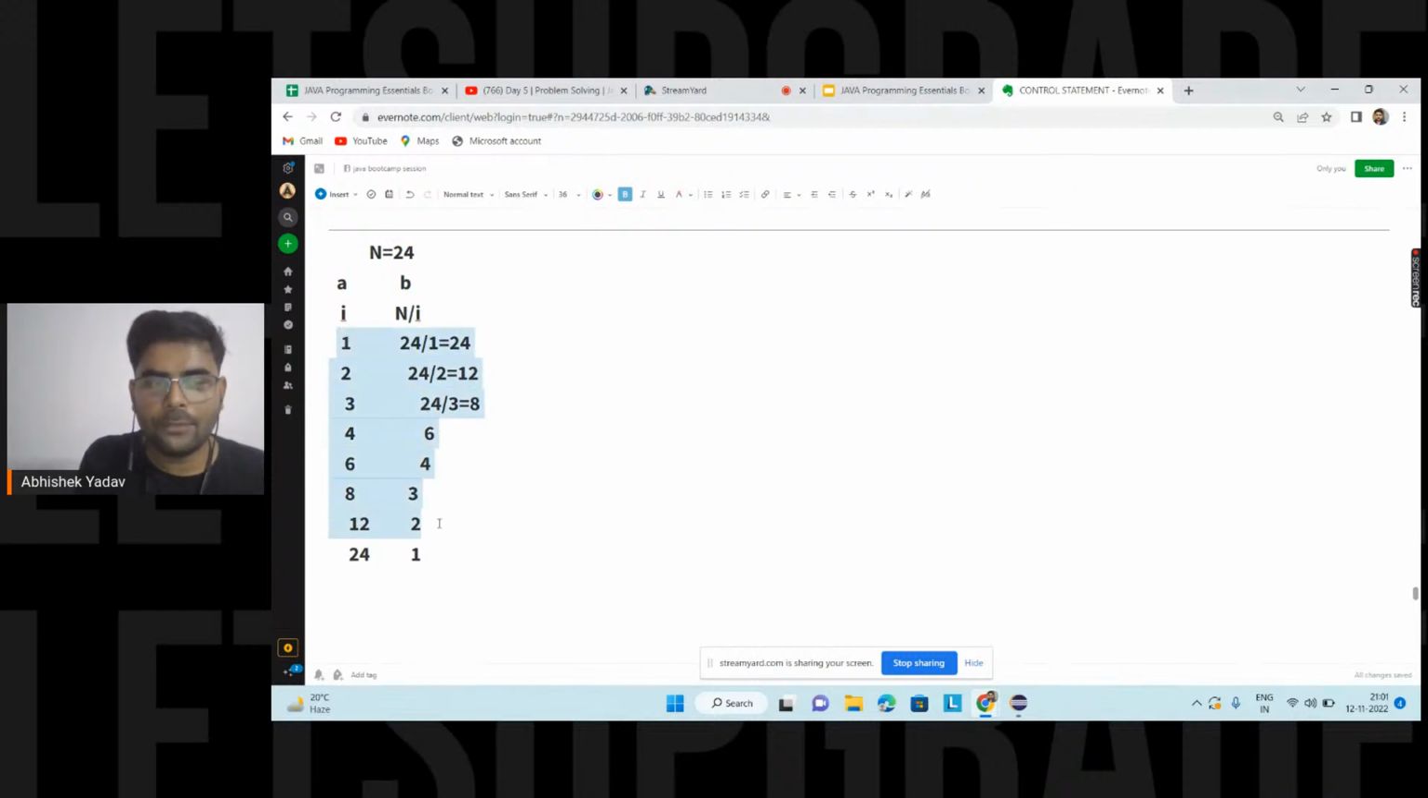My main focus is the number of factors. At what point am I getting a repeated factor? Can you guys write in the comment at what point I am getting a repeated factor? Please write in the chat, everyone. Let's see if you are able to observe a point or not. In this table, at what point am I getting the factors that are repeated?